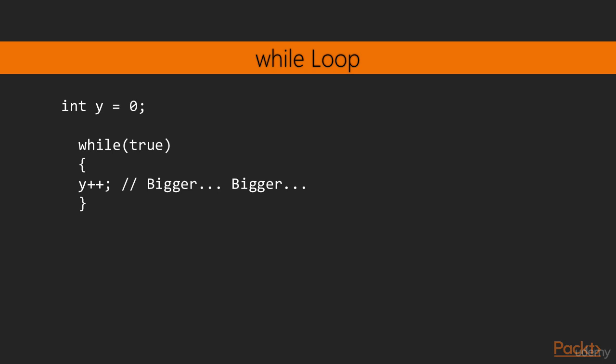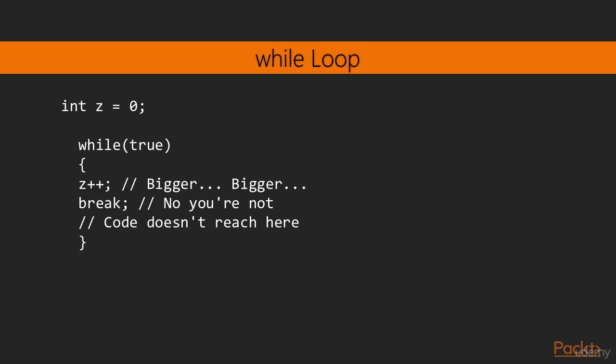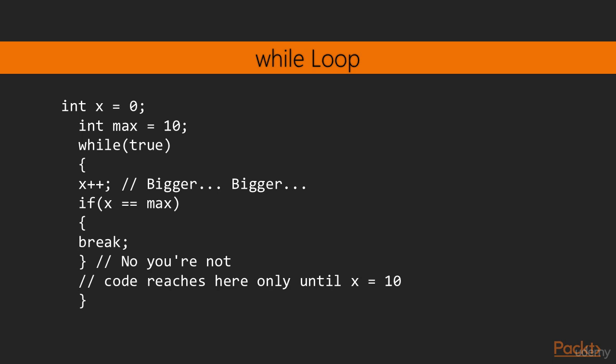We might use an infinite loop so that we can decide when to exit the loop from within its body, rather than in the expression. We would do this by using the break keyword when we are ready to leave the loop body. Perhaps it would look like this. You might already have guessed that we can combine any of the C++ decision-making tools, such as if, else, and another we will learn shortly, switch, within our while loops and other loop types as well. Consider this example. We could go on for a long time looking at the various permutations of C++ while loops. But at some point we want to get back to making games.